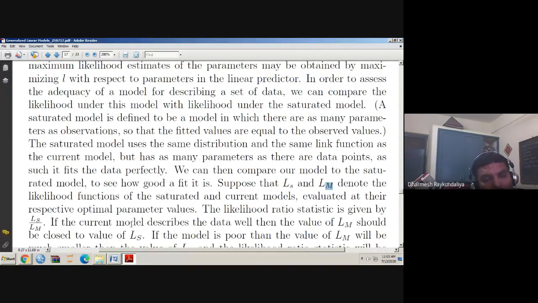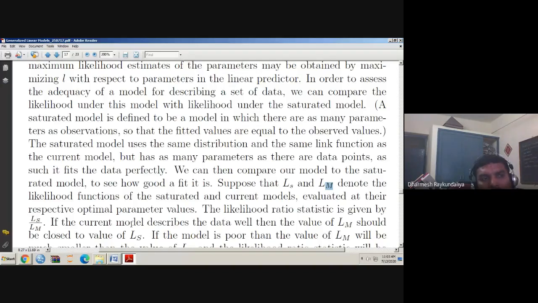Here you can see the ratio is different. In our setup, LS means it is a likelihood under the entire parametric space, where all parameters are replaced by the observation. And LM is nothing but likelihood under consideration. In second semester, we have written LM upon LH1, or you can say L small omega upon L capital omega. And that is how it is a likelihood ratio test.